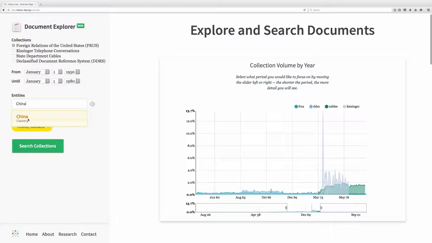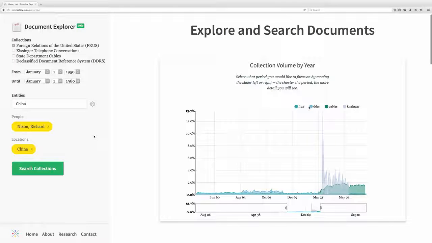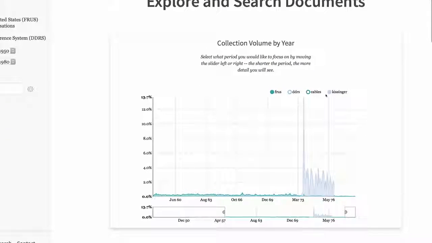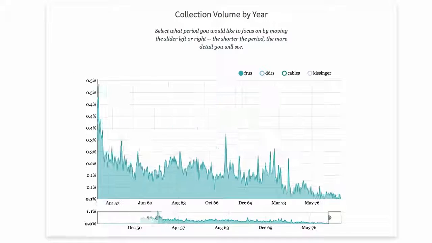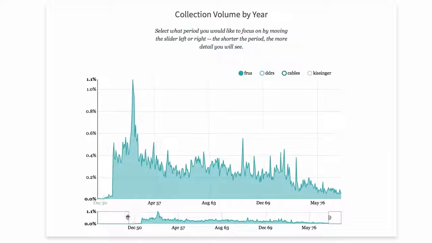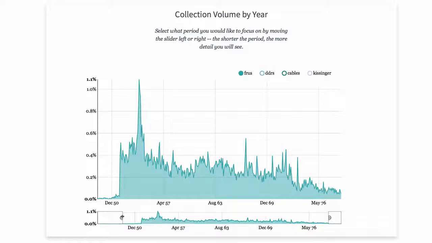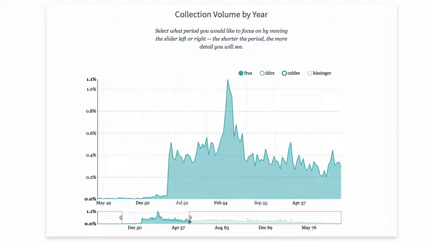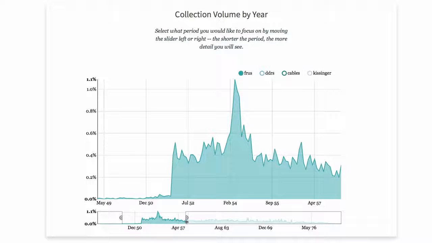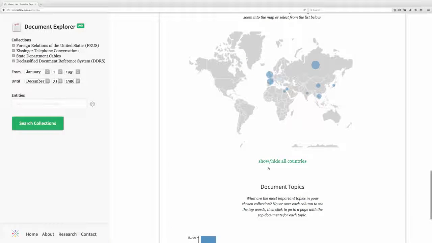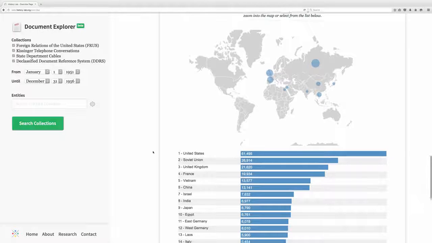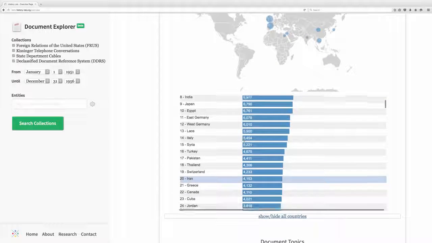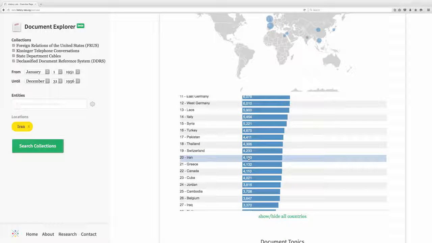We may also search using visualization tools. In this case, we are going to look at the Foreign Relations of the United States, or FRUS collection. We can immediately see a spike in the early 1950s, a time in which the Cold War was heating up, and the United States and USSR were carving up spheres of influence around the world. You can also see from this drop-down list how Iran is one of the countries more often discussed by U.S. foreign policy officials.